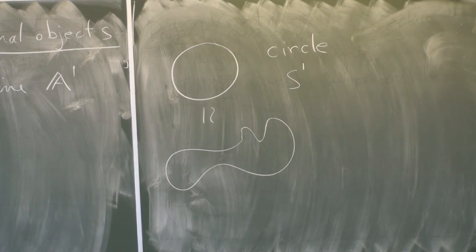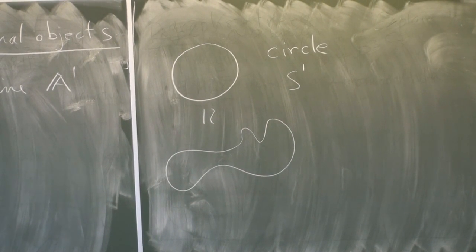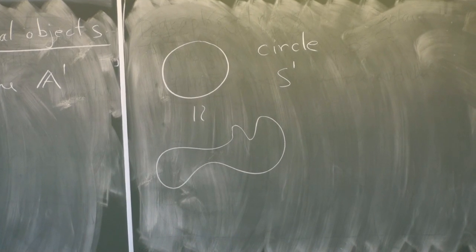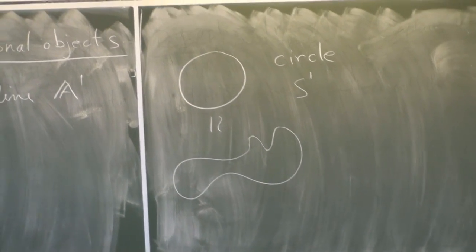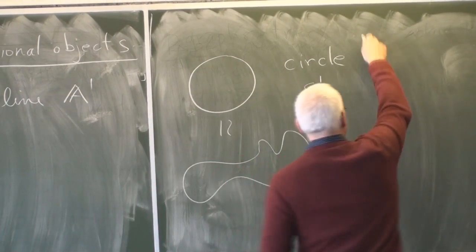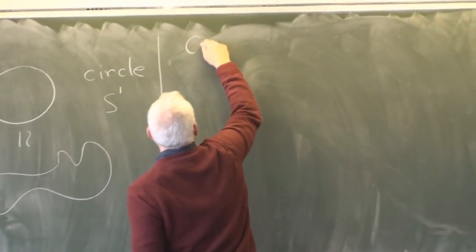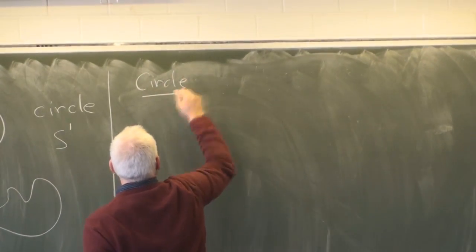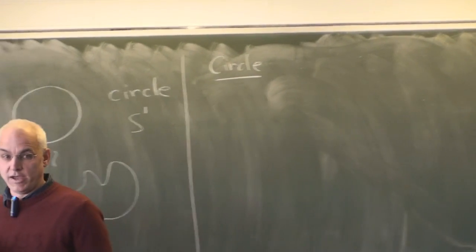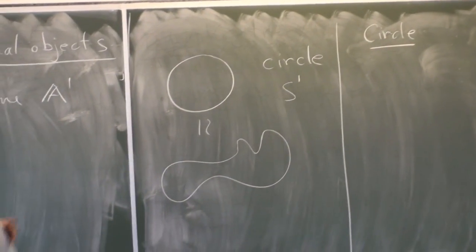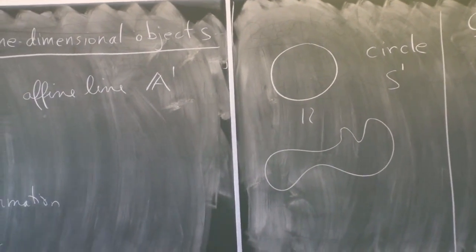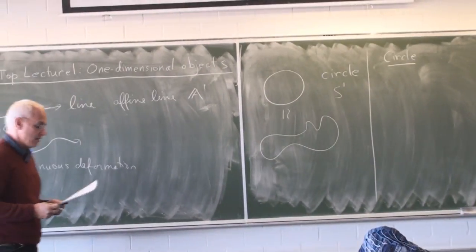As far as topology goes, those are the same objects. They're the circle. So let's have a look at this circle. The circle appears in mathematics in a lot of different ways, and we're going to have to be prepared to look at the circle in a lot of different ways.